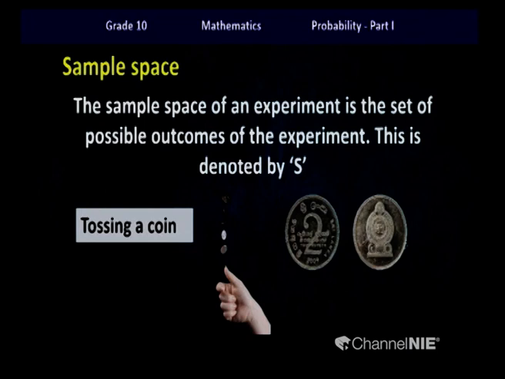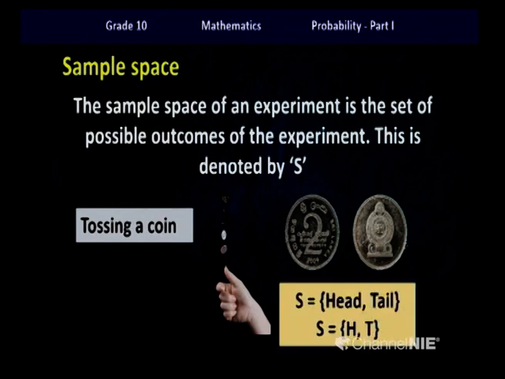So, you have to represent these outcomes in the form of a set. I can write the sample space within curly brackets, separated with commas, the 2 outcomes, head and tail. Children, you can even use capital H and capital T instead of writing both the words head and tail.